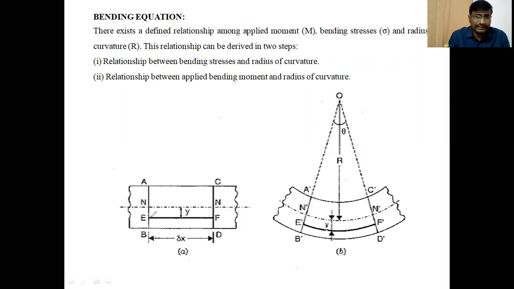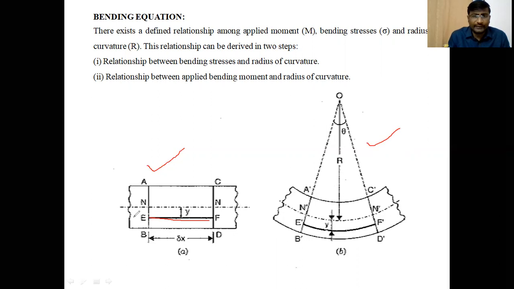Clear, students? This is the only layer on which we are considering the stresses. This is before bending. The points are A, B, C, D, E, F and N. Y is the transverse distance, that is, the distance of the layer from the neutral layer. Clear, students?